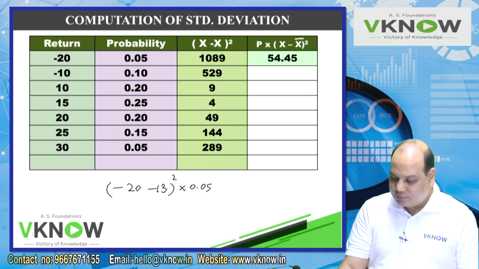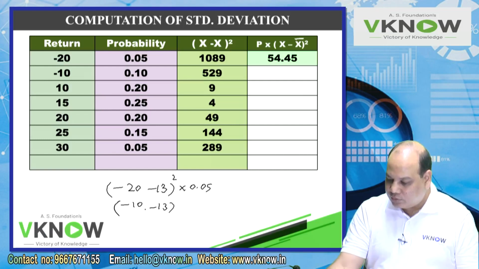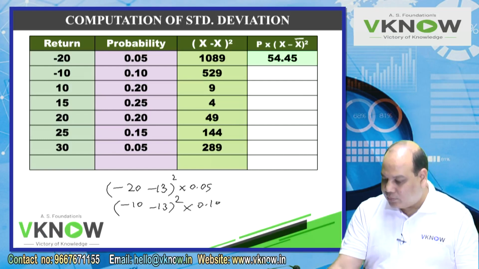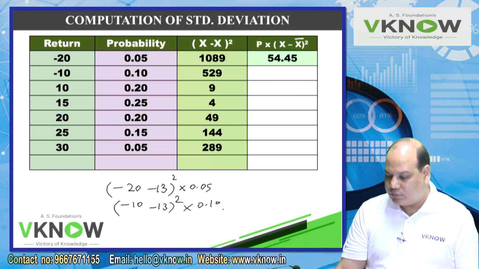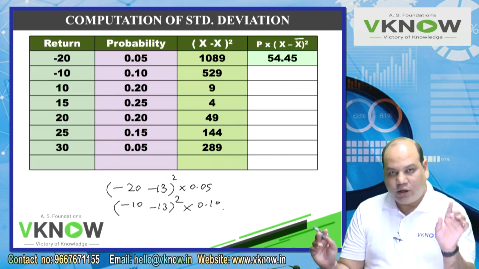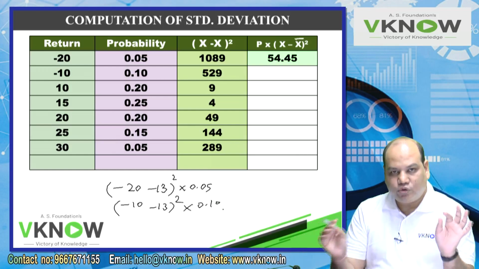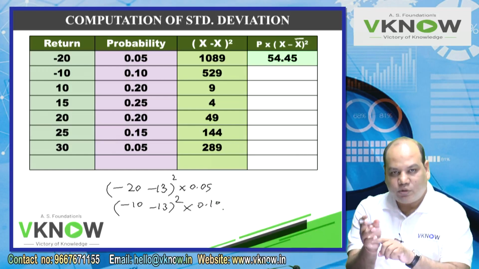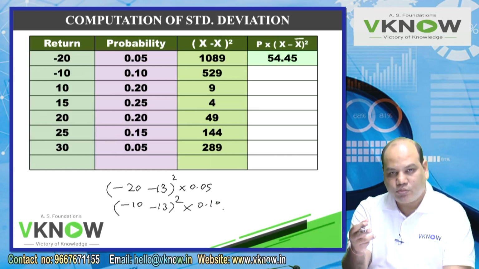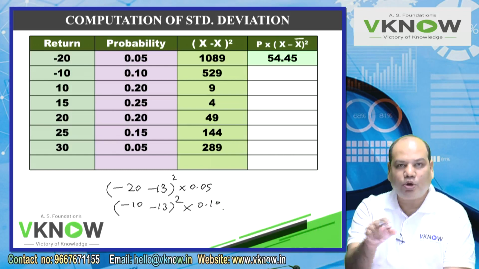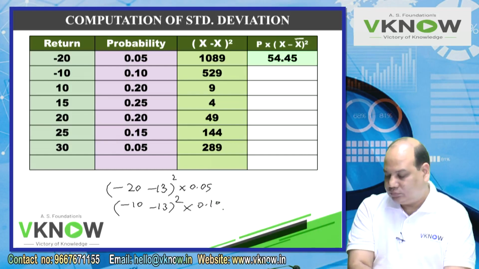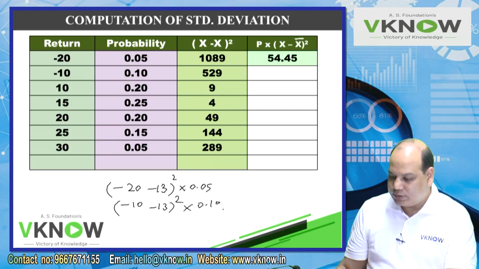Again it is negative. So you first understand what I am doing. I am taking this calculation for the second one. So 10 and 13 both are negative. So it will become 10 plus 13, 23 into equal to into 0.10 equal to memory plus 52.90.